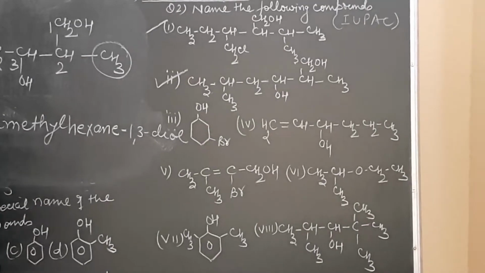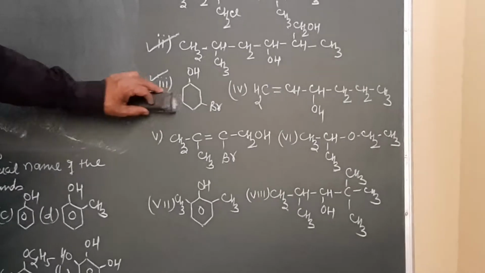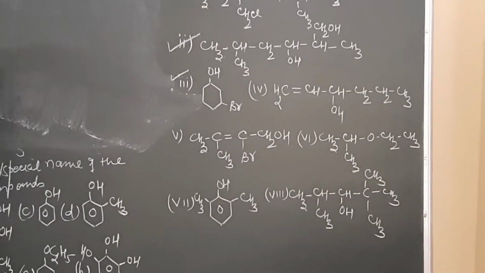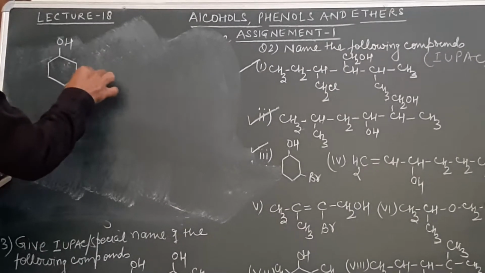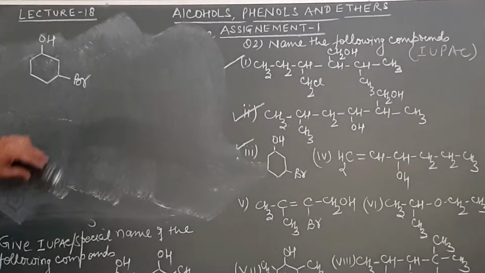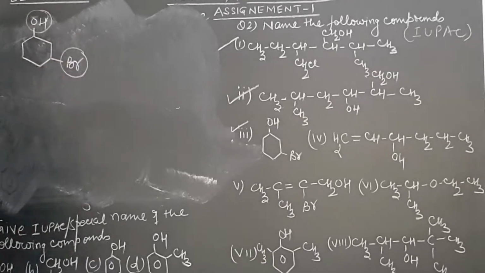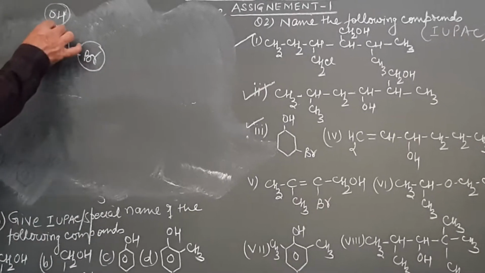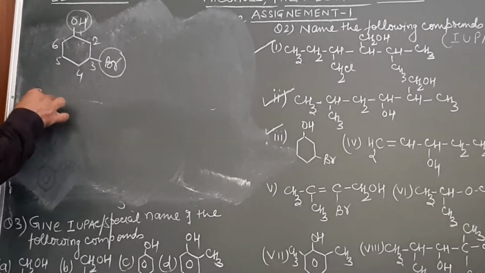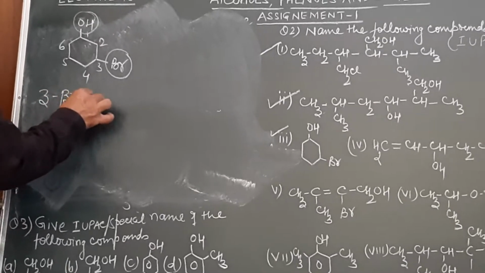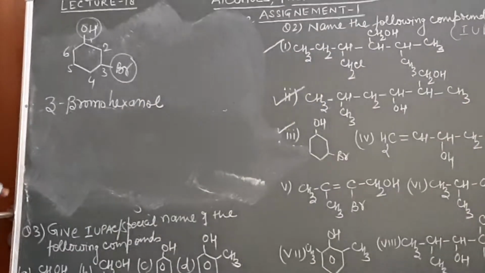Now let us come to the third part. How do we give a name to this compound? The third one is a very simple one. The compound given over here is this one. The C over here, this is OH group. And then over here is Br group. Now in this compound, 2 functional groups are present. One is OH, other is Br. Which one is more senior? OH. So this will be numbered as 1, 2, 3, 4, 5, 6. Name of this compound will be given as 3-bromo and then hexanol. Name of the compound will be 3-bromohexanol.